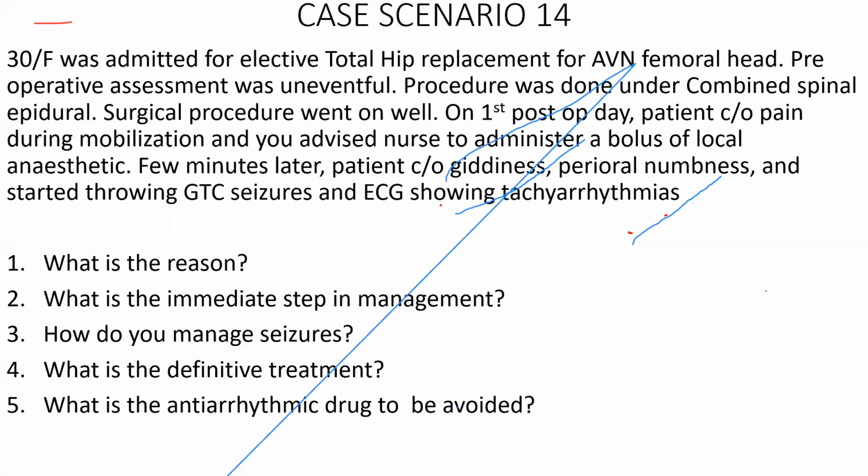Thank you. Right. How does a local anesthetic work basically? Binding to sodium channels. It blocks the sodium channels. Perfect. When it blocks the sodium channels, what happens to the conduction? Depolarization is prevented. So the conduction is going to get slow, right? Yes, sir. When the conduction is slowing down, why do you get seizures in local anesthetic toxicity? Because seizure is nothing but excessive electrical activity. Am I right? Yes.